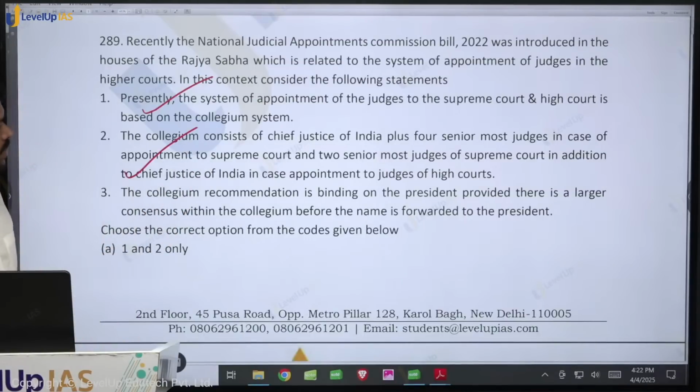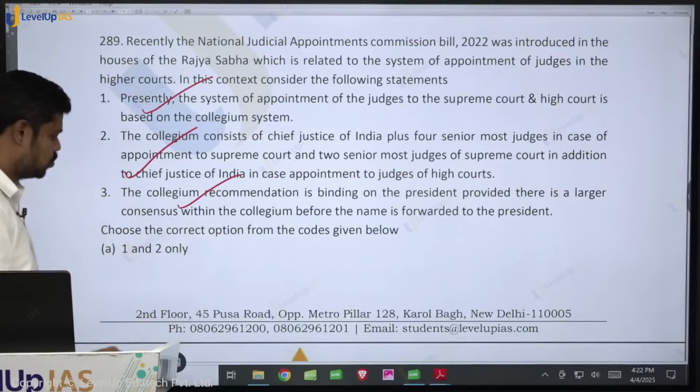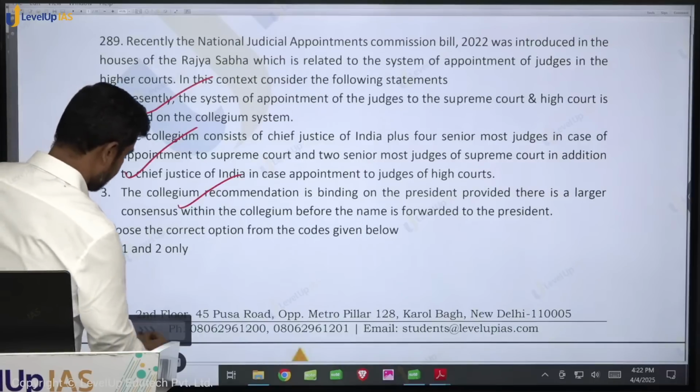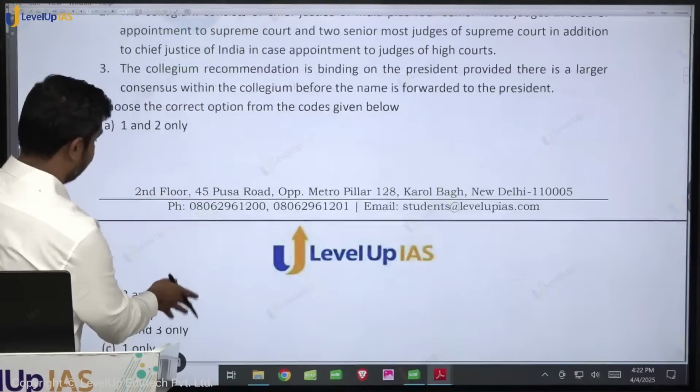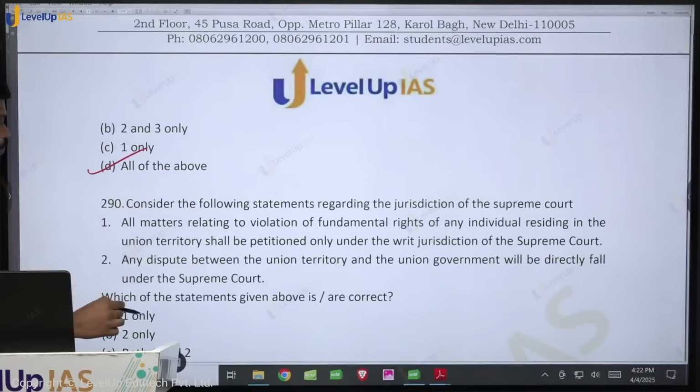The collegium recommendation is binding on the president provided there is a larger consensus of the collegium before the name is forwarded. Yes, because the Supreme Court said if among the collegium, even 2 senior most judges have a dissenting opinion, then that should not be forwarded, and even if it is forwarded, it is not binding. Therefore, it requires a larger consensus. So this is true. So choose a correct answer from the code given below. All are right? Okay, so the answer is all of the above.